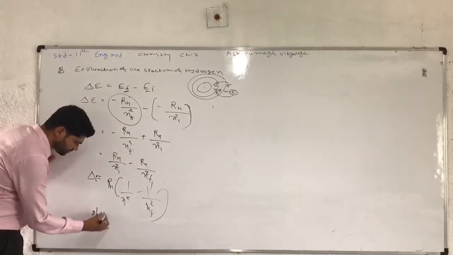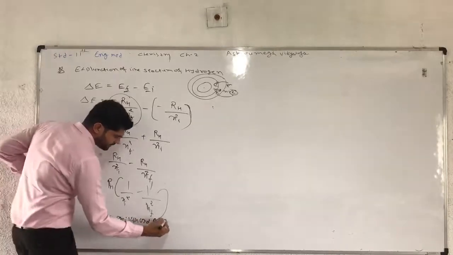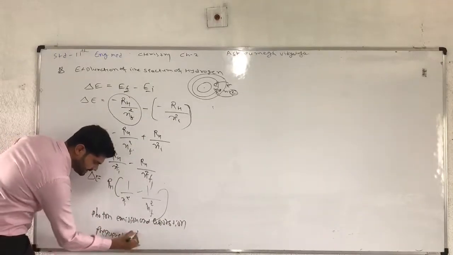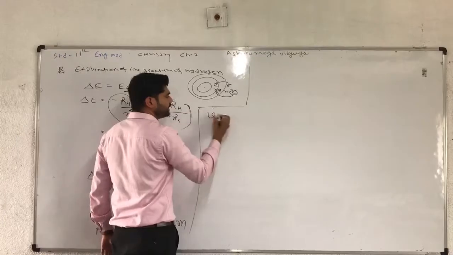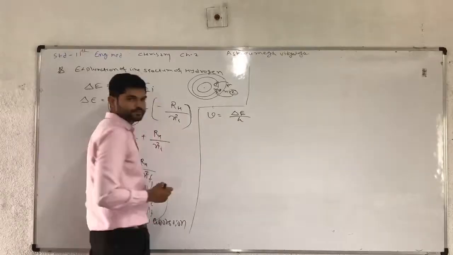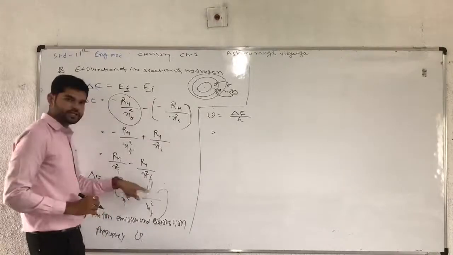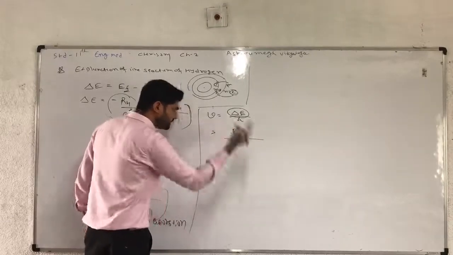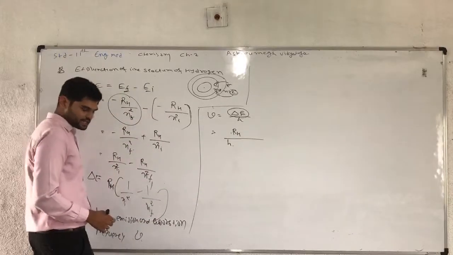For photon emission and absorption, the frequency is represented by nu, and we know that nu is equal to delta E divided by H. Now for the value of delta E, we put RH times 1 over ni square minus 1 over nf square, divided by H.